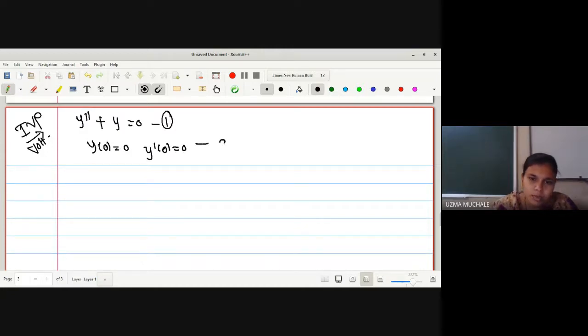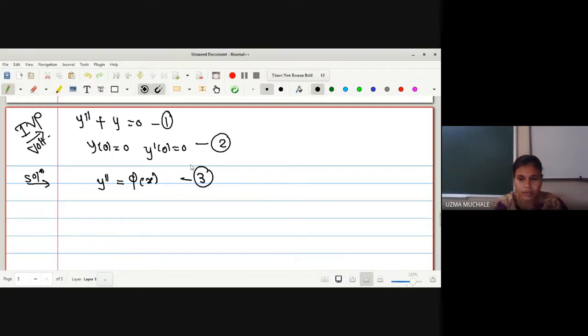See, I am telling you, you should write down with me also, because I am going to give you some examples to solve here only. So what is the method we have followed? First, we have renamed our y double dash as some other function. Y double dash is equal to some phi of x we have renamed. This is the equation 3 we have obtained.